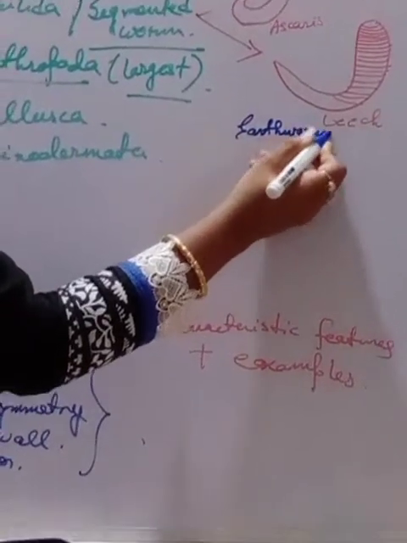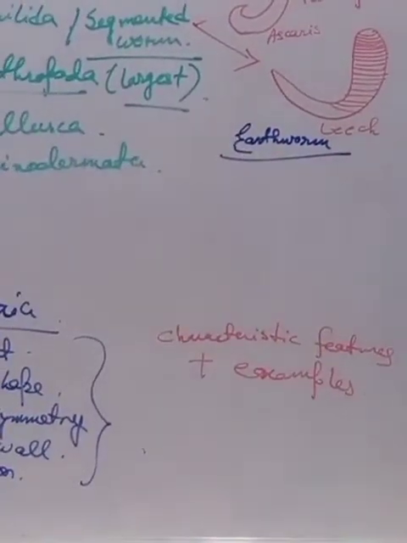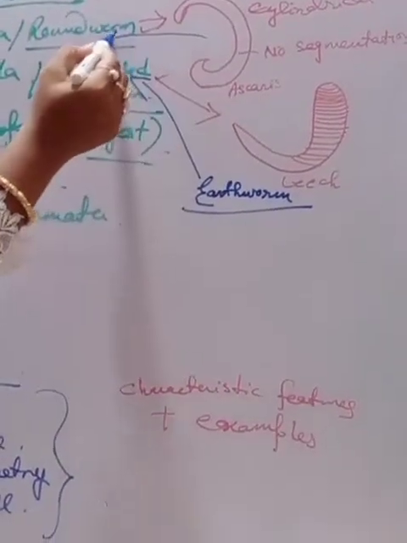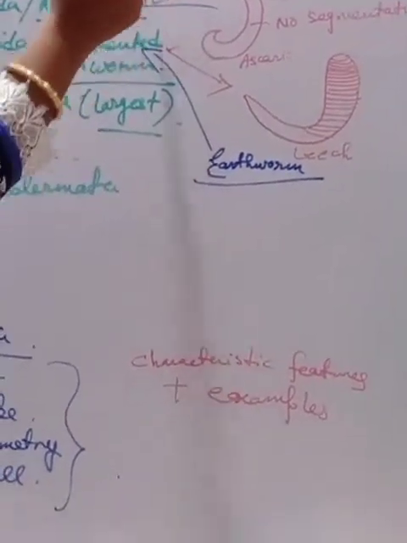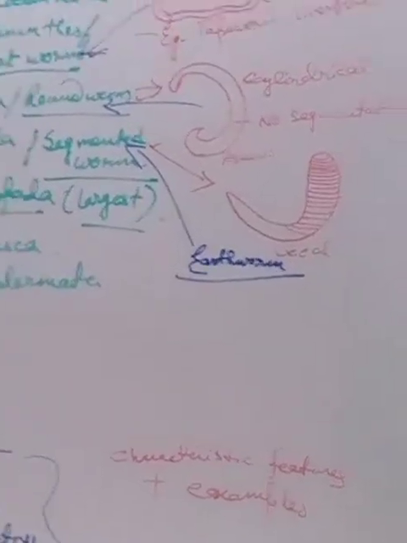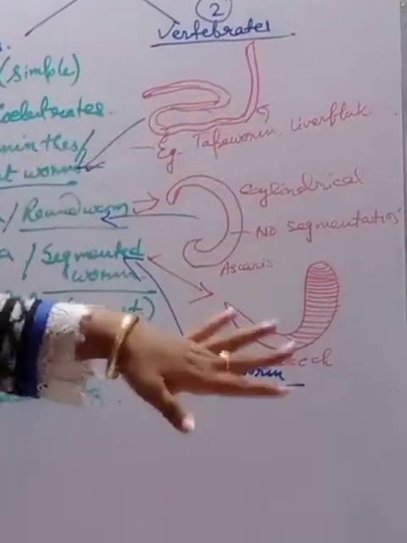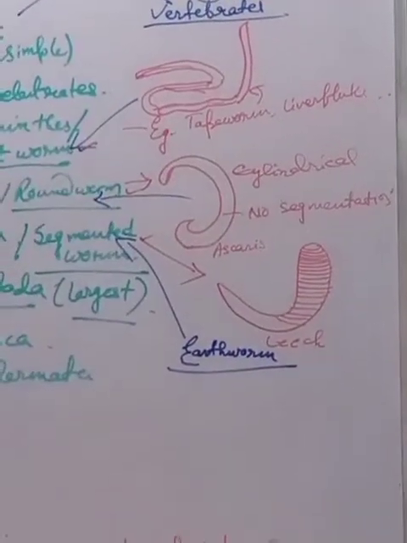That is the earthworm, very popular one. This also comes under the group Annelida. This one comes under the group Nematoda. This one comes under the group flatworm, that is the Platyhelminthes. So just try to find a difference between the three types of worms.